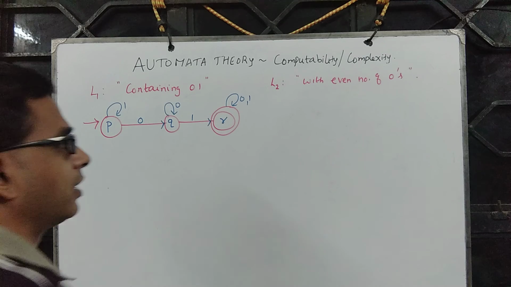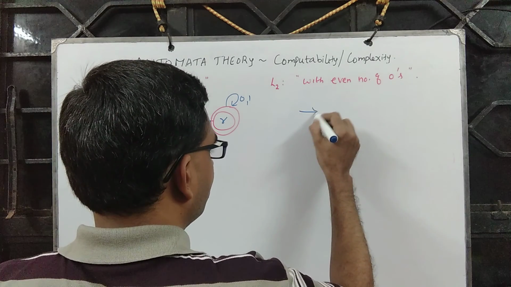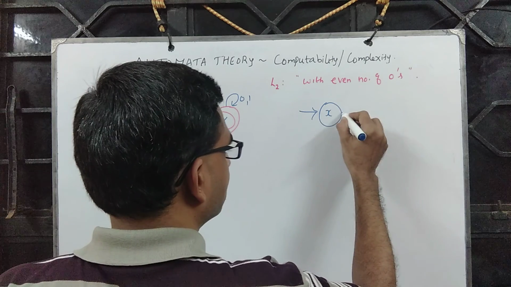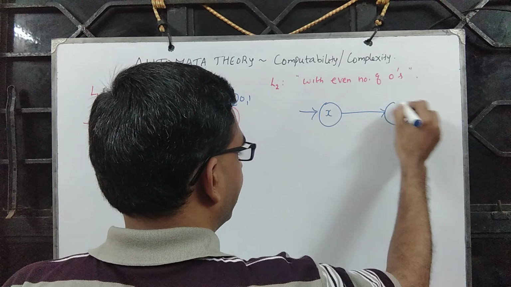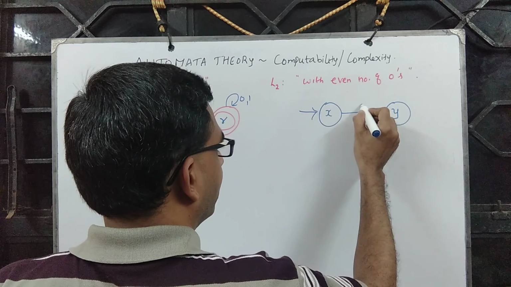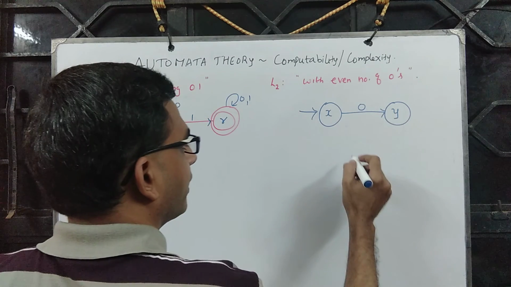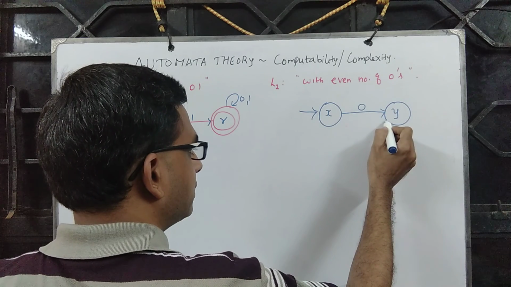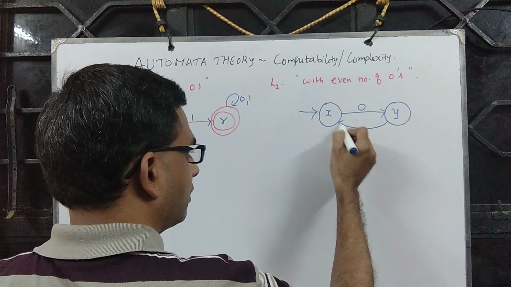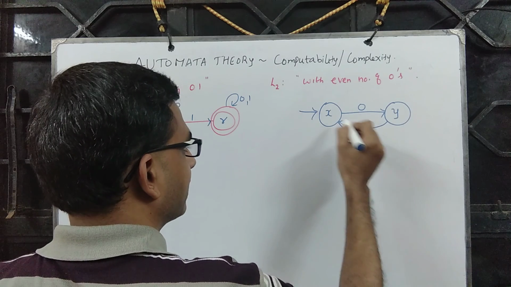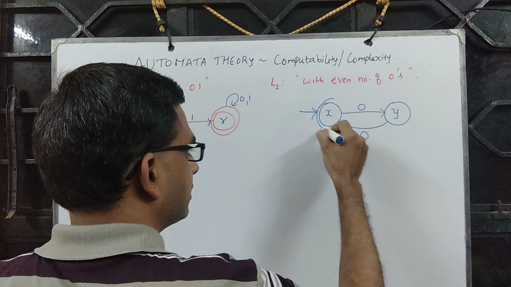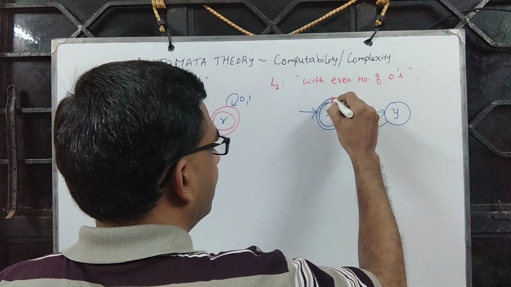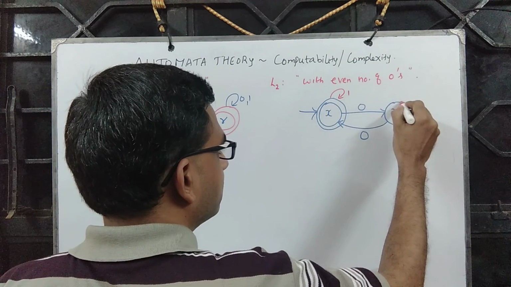Correct? This one says even number of zeros. So let me call this state X and this state Y, and it reads a 0, and it should accept an even number of zeros. So zero zeros, and 2, 4 and things like that. Which means something like this, and it can read any number of ones.